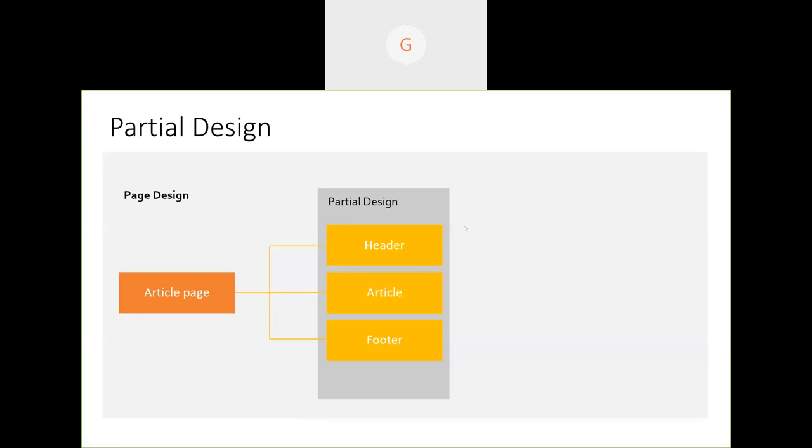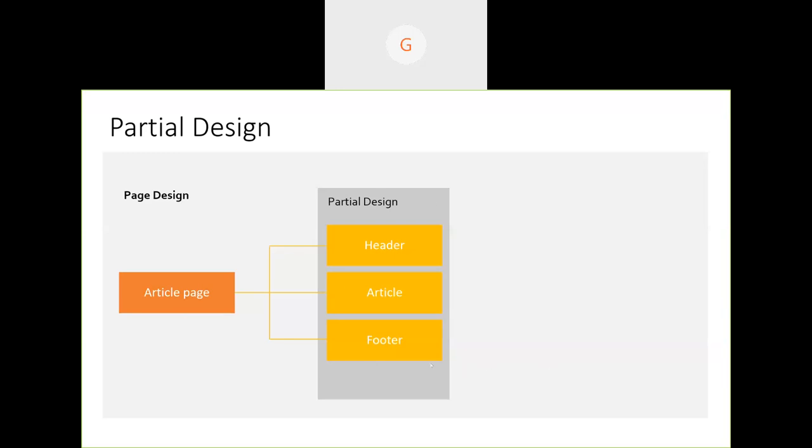When we are talking about partial design, mainly we get header, footer and article. Just for example purposes, header, article, and footer will come. So header will contain some components, and footer will contain some components. Header in a basic way, right? We will get an image, which is a logo, and maybe a search box or some navigation. And footer will also get some navigation and maybe some other Sitecore form like a contact us form.